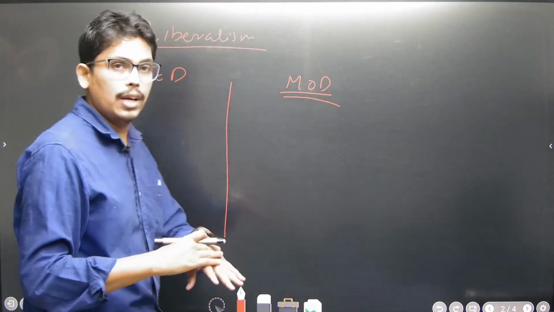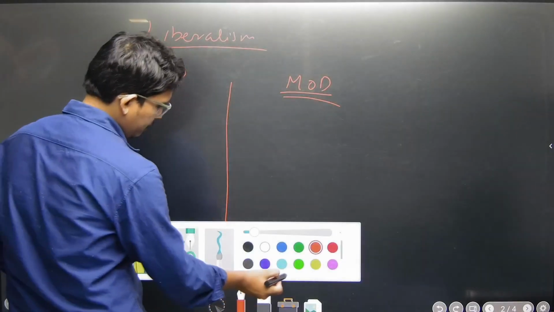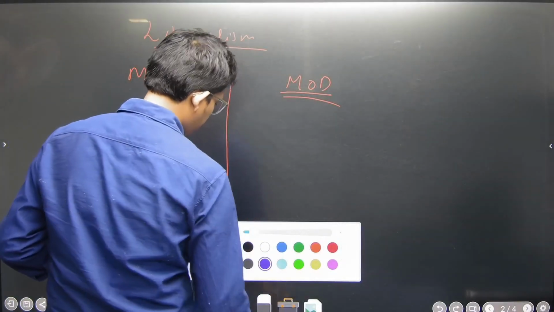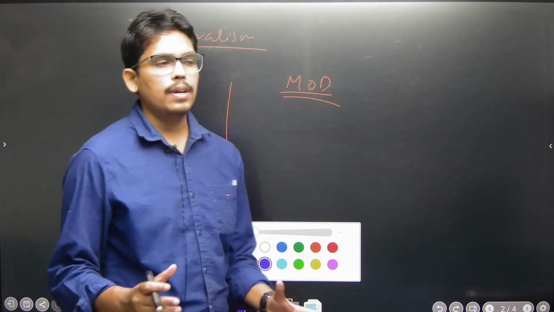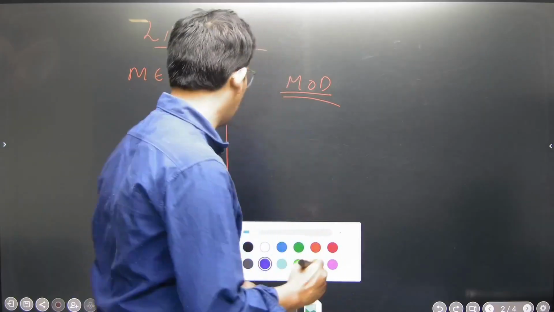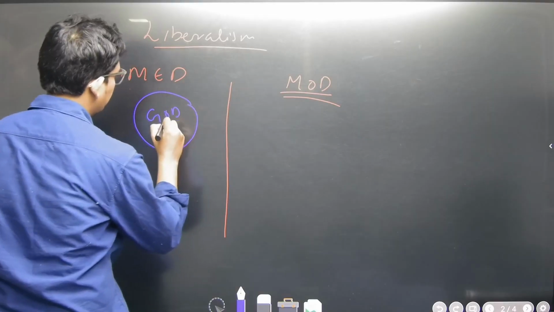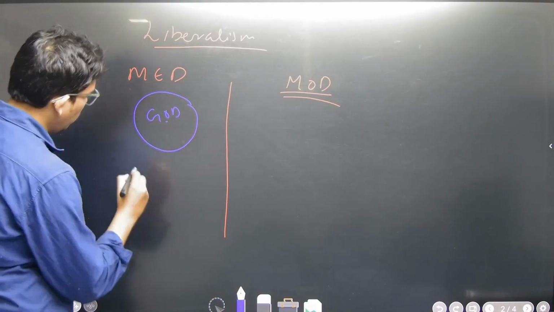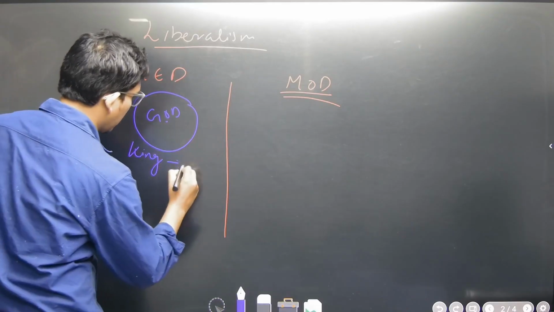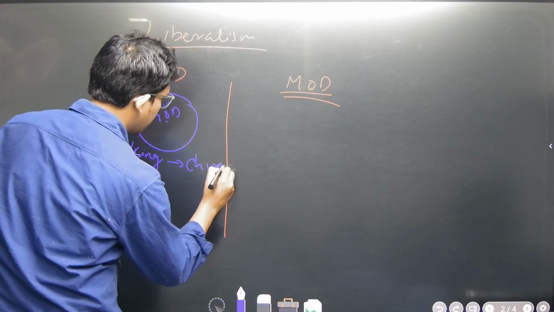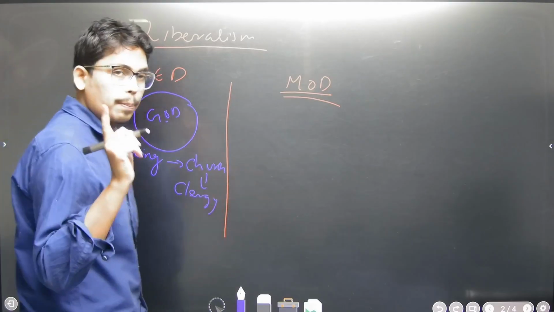Okay, medieval time. We know that in medieval time humans, men, don't have rights. God was at the center, and king used to rule. The church supported the king. The clergy used to support the king so that he can rule.